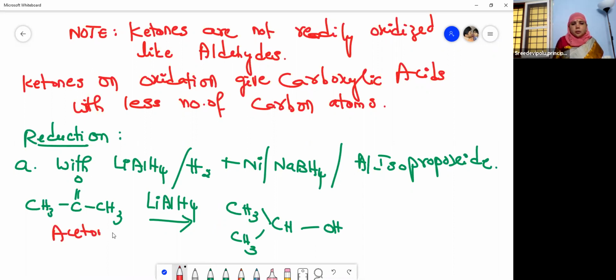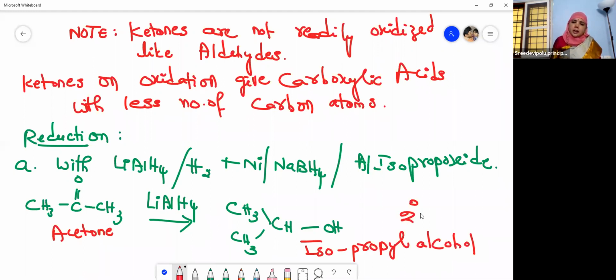Nothing to worry about this. This is acetone and this is isopropyl alcohol. And what is its nature? It is a secondary alcohol. A carbon which is bonded with two alkyl groups. This is one alkyl group and this is another alkyl group. So this is a secondary alcohol, children. Okay, Nana?